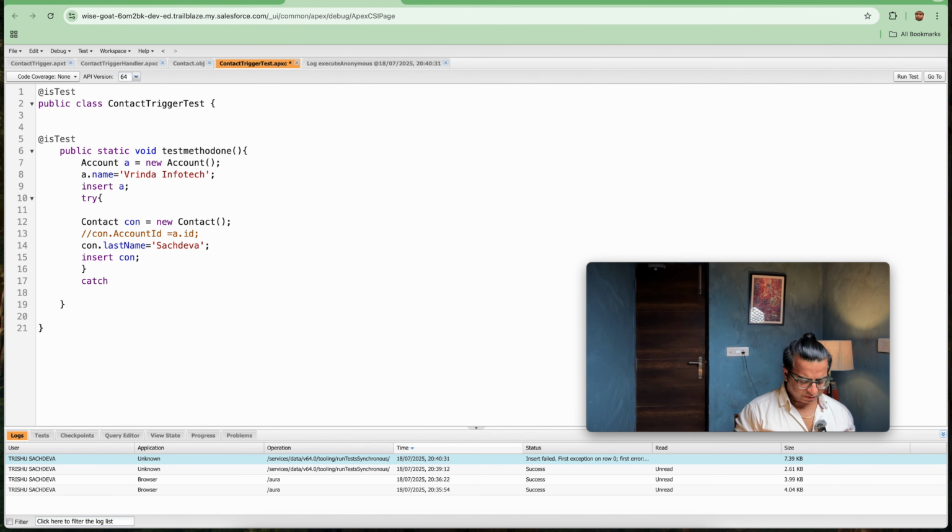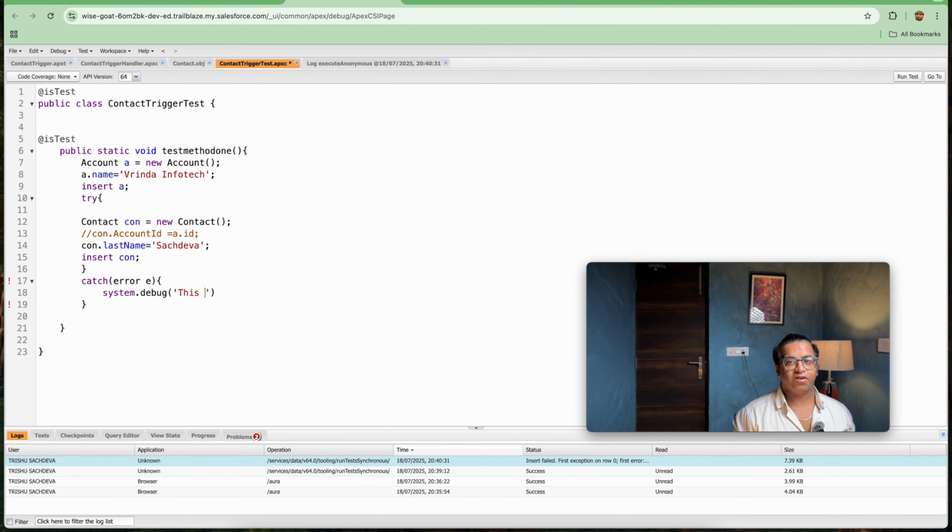Catch error e, I even forgot the syntax because I haven't done this in a long time. I made a test class for this type of validation around 8 years back, so it is new for me now. Let's see if this works, or if it doesn't, we will check the syntax for catch.